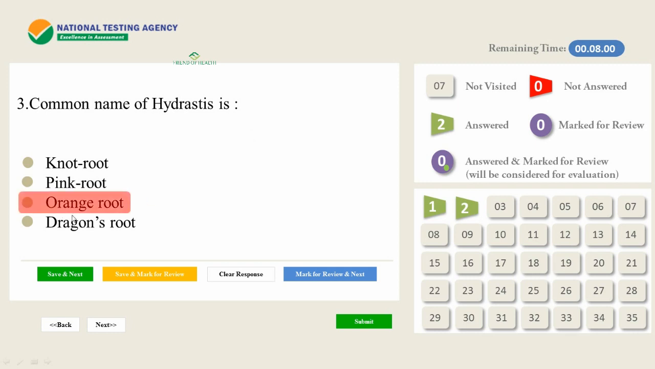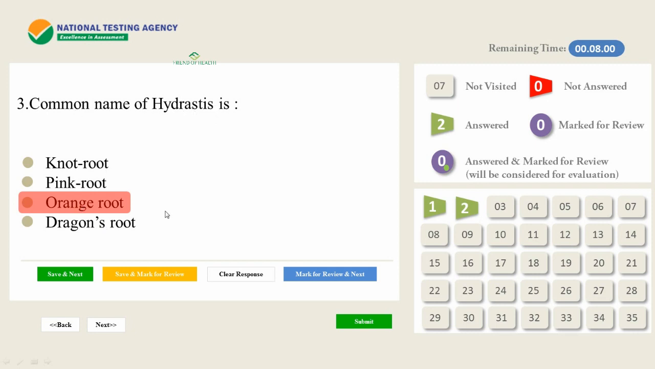So here the answer is orange root. It is a commonly asked or repeated question. We can expect it in match the following as common names. Like all the roots, they can ask one side and they can give the original medicine name. So they can ask match the following, or simple questions like this.